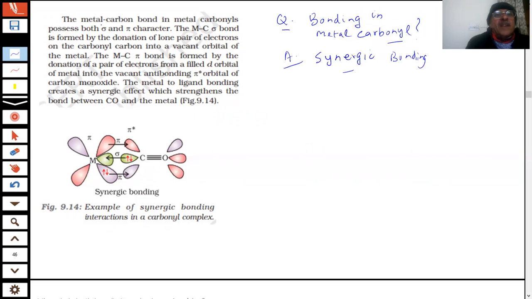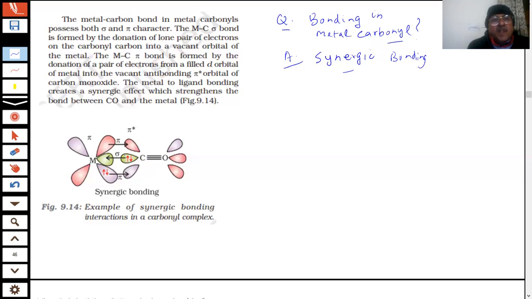The metal carbon bond in metal carbonyl possesses both sigma and pi character. The metal carbon sigma bond is formed here. You see, this is carbon monoxide, and in the carbon monoxide there is a lone pair of electrons which carbon is donating to the vacant orbital of the metal.